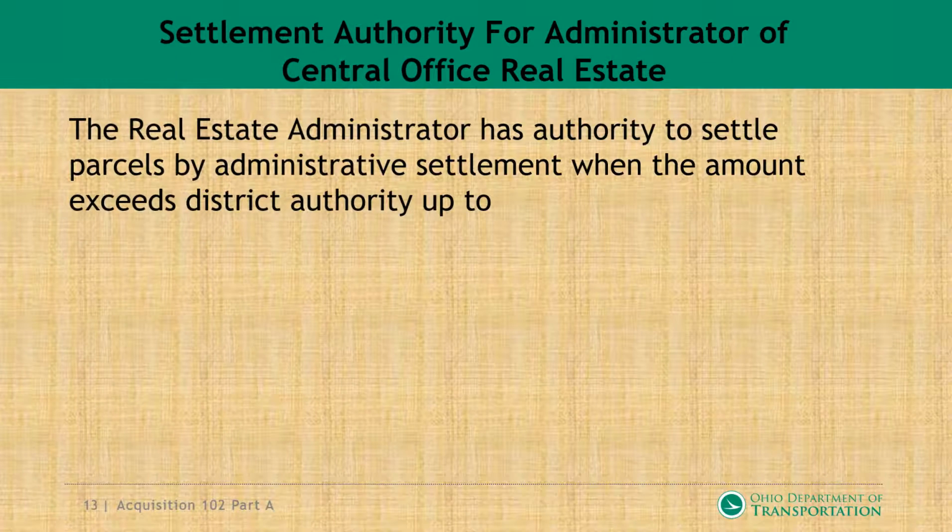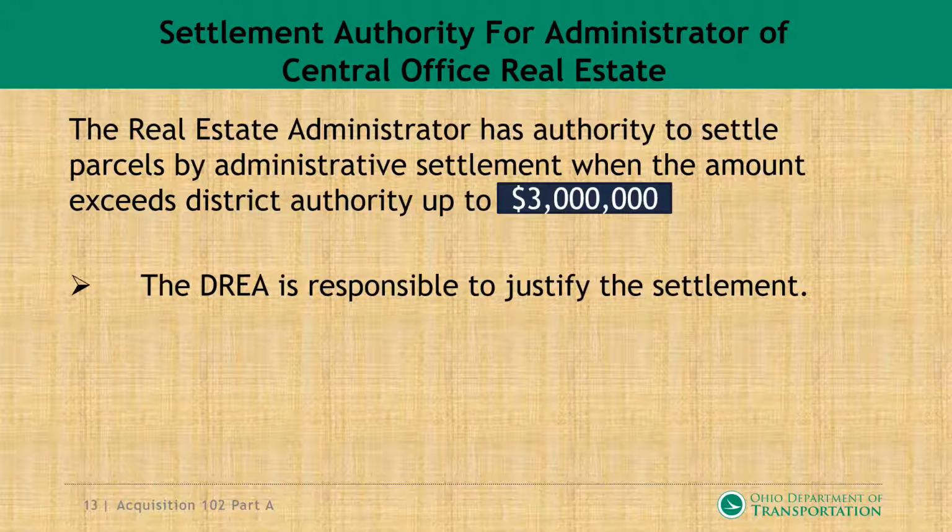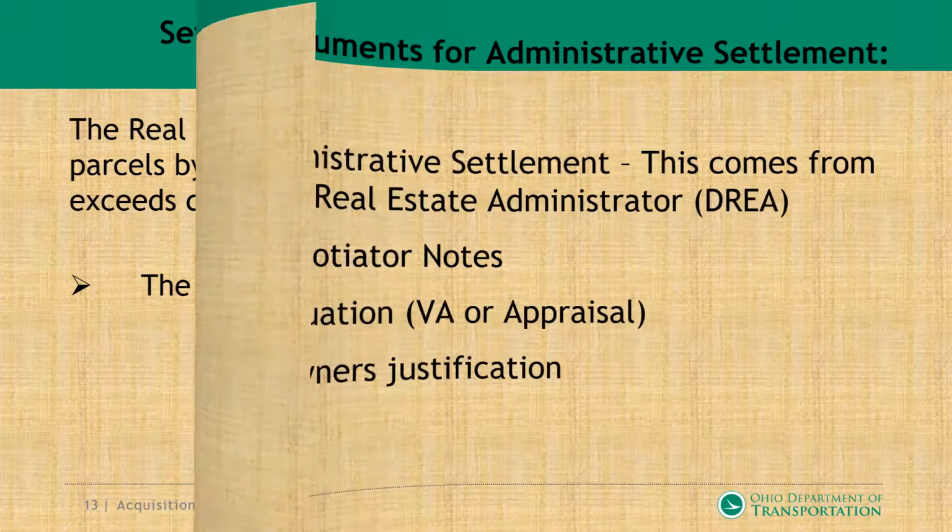The real estate administrator has authority to settle parcels by administrative settlement when the amount exceeds the district's authority, up to $3 million. The DREA, which is the District Real Estate Administrator, is responsible to justify the settlement.